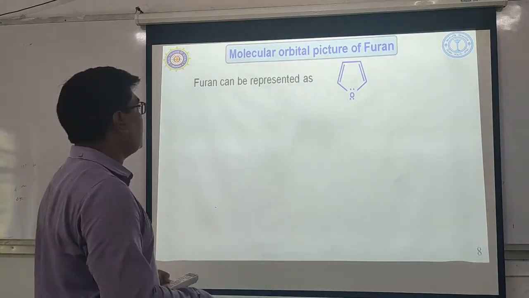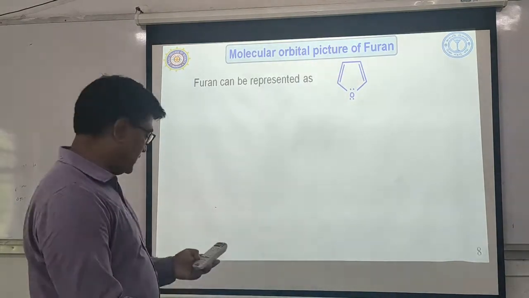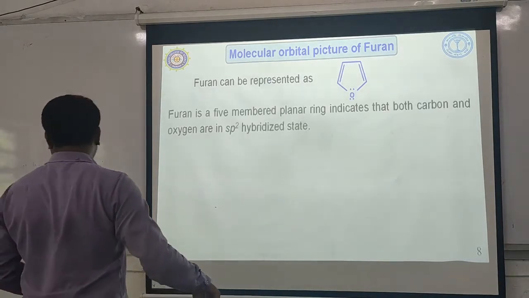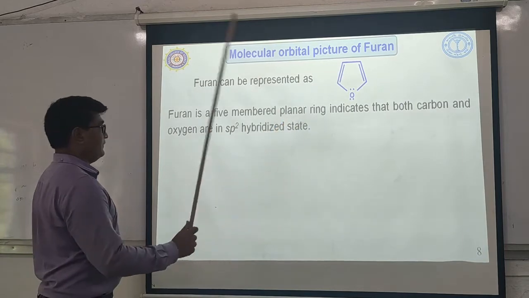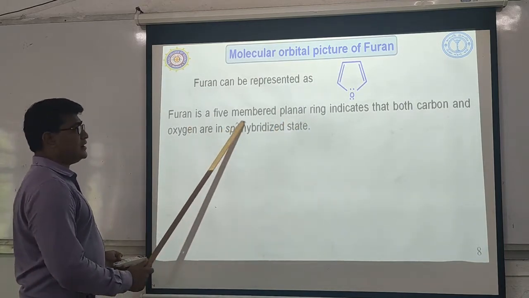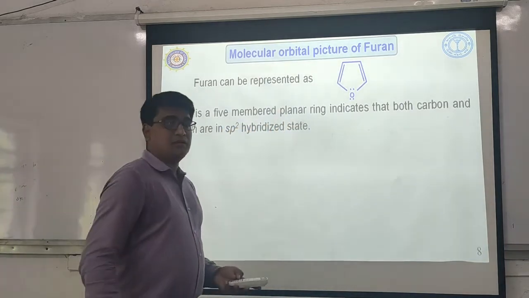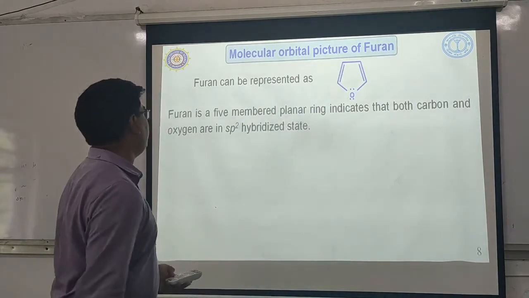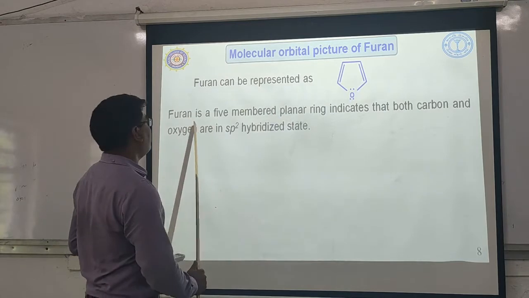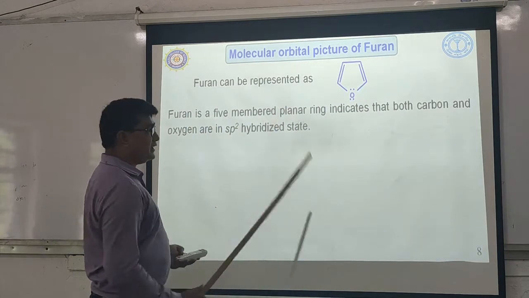Now how can you explain the structure of furan? Let us start. Furan is a 5-membered planar ring. The study on X-ray diffraction and some other parameters suggested that furan is a 5-membered planar ring.